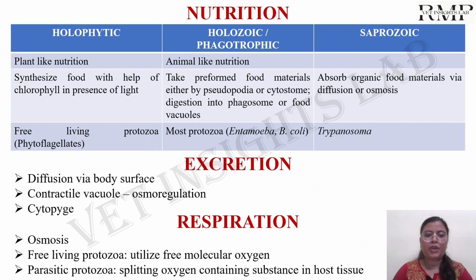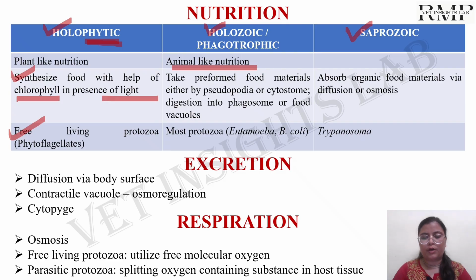Now the nutrition. So it can be holophytic. Phytic means plant-like nutrition. Holozoic or the phagotrophic, that means the animal-like nutrition, and the saprozoic. Okay, so a plant-like nutrition, that means they can synthesize the food with the help of chlorophylls in the presence of light, and this will be present in case of free living protozoa. And most of the protozoas, they will be having parasitic protozoas, they will be having either holozoic or the saprozoic type of nutrition.